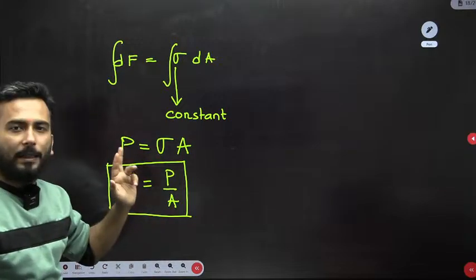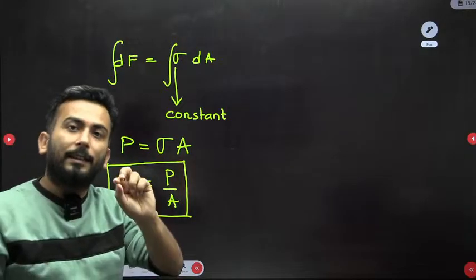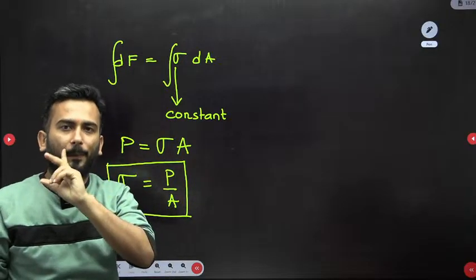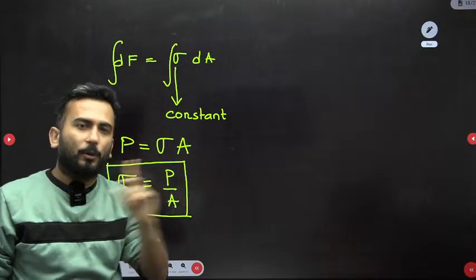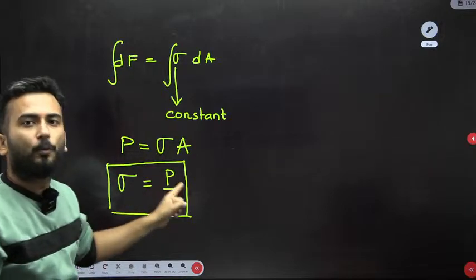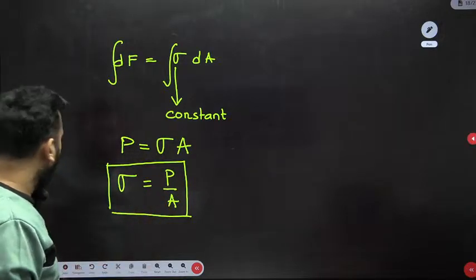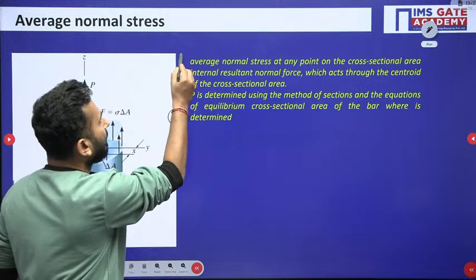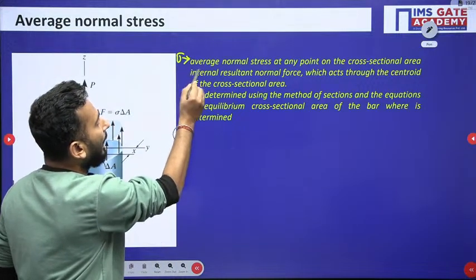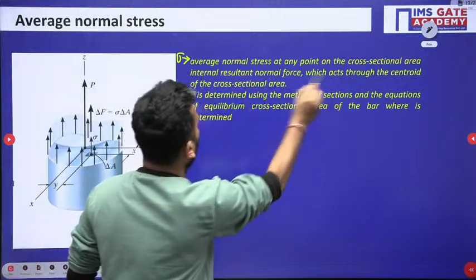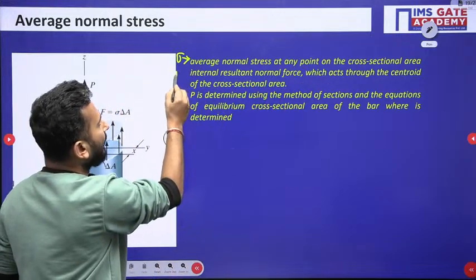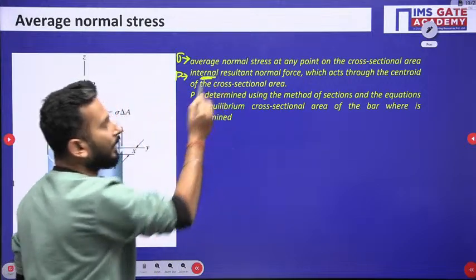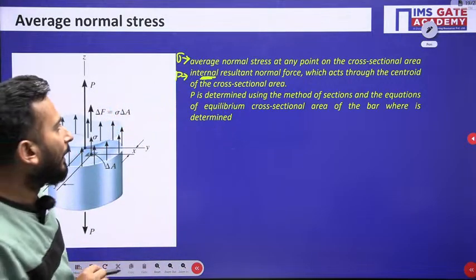And what is P? P is the net internal loading, not external, internal. So then the formula sigma equal to P by A comes into the picture. Sigma is the average normal stress at any point. P is the internal resultant force. Internal, not external.